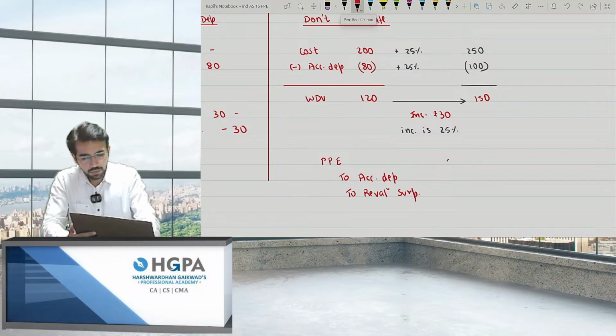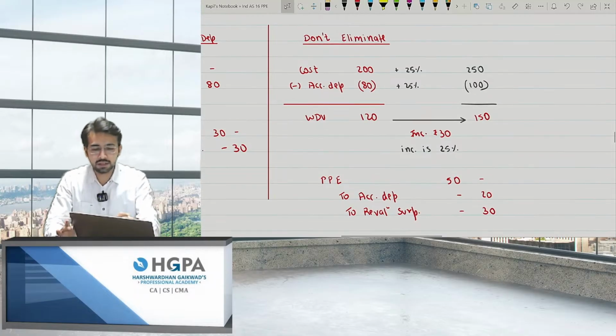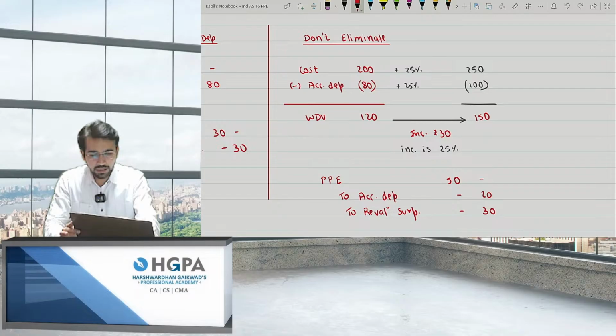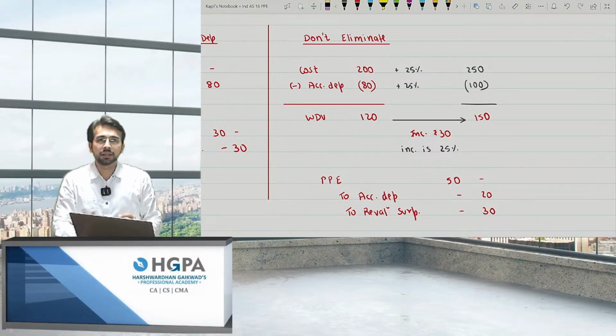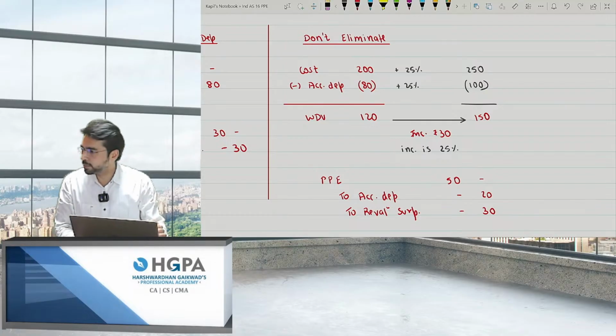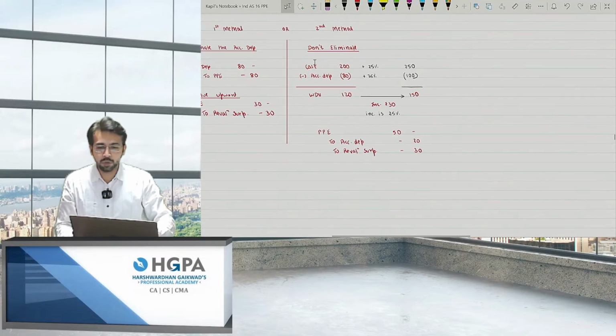So it was 50, 20 and 30. You have increased the cost by 50, you have increased the depreciation by 20, and you have increased the revaluation surplus by 30. These are the answers. Yes, perfect answers. So I hope you are getting this point.